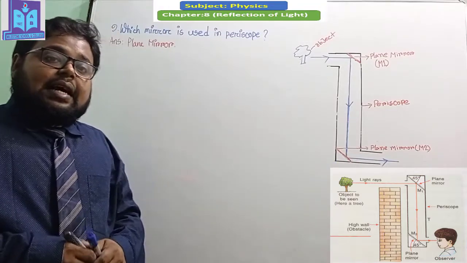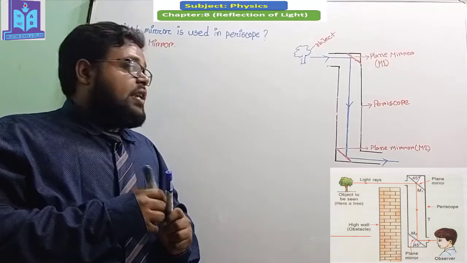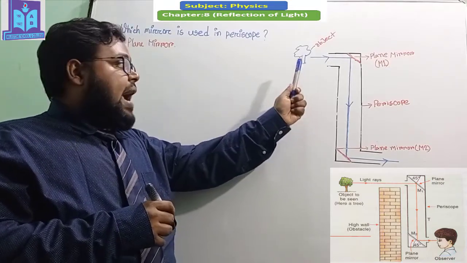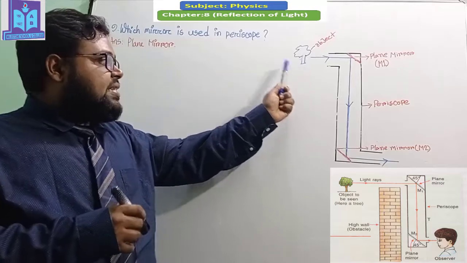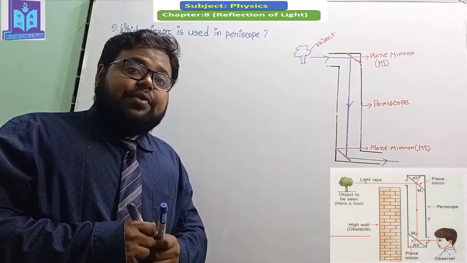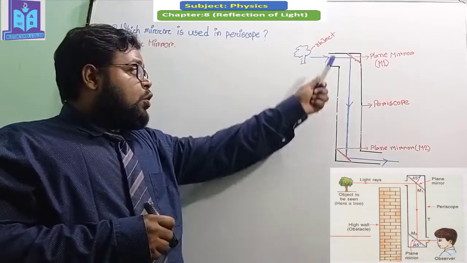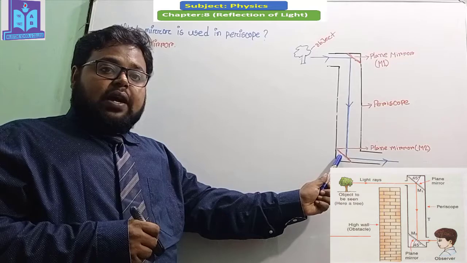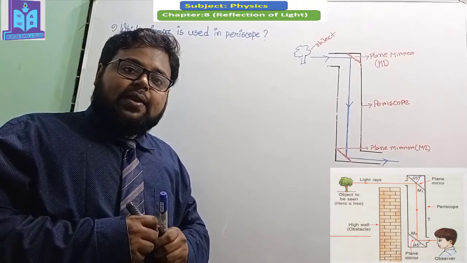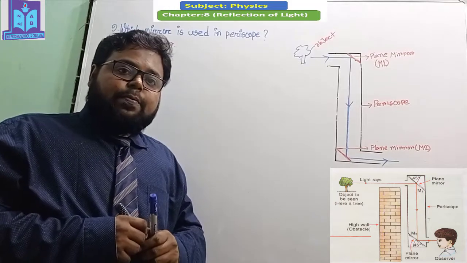When the ray comes from the object situated in front of the periscope, it will be incident on the M1 mirror at a 45-degree angle. After that, the reflected ray will go directly downward at a 45-degree angle and be incident on the M2 plane mirror.